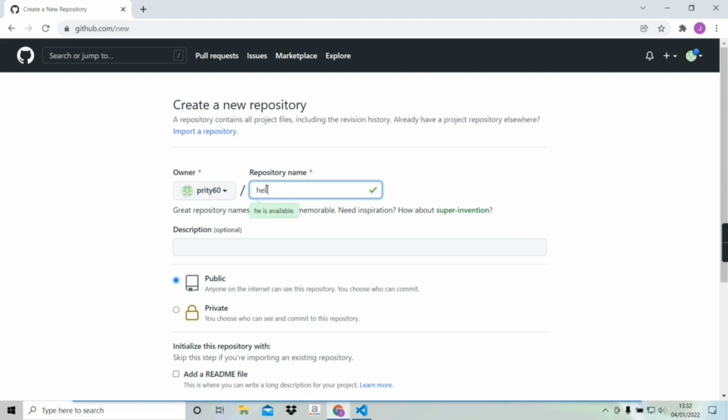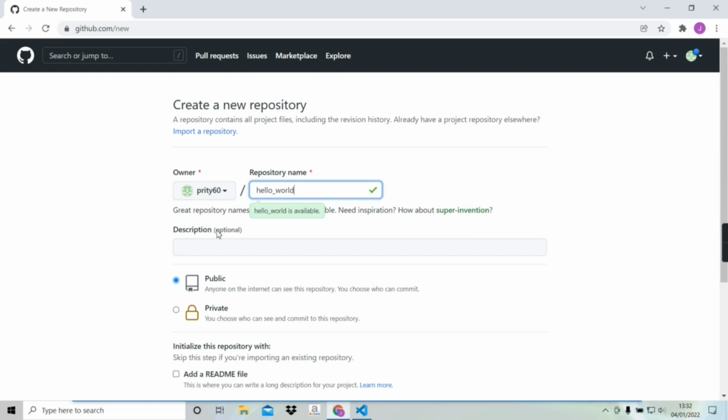Let's say hello world. As soon as the name is given, GitHub checks if there's any duplicate of this name. Since I have no hello world repository, it says hello world is available.